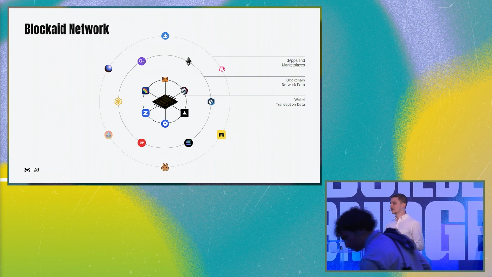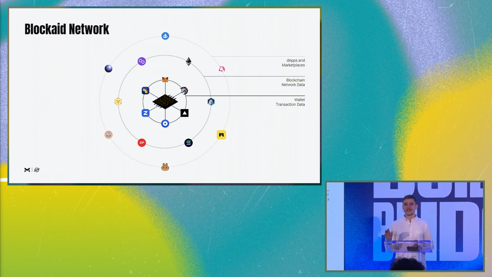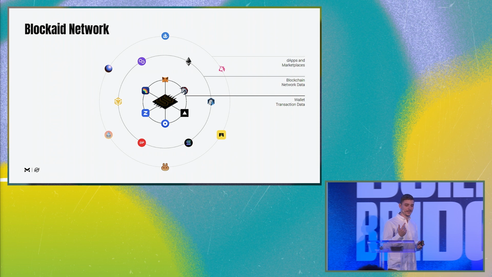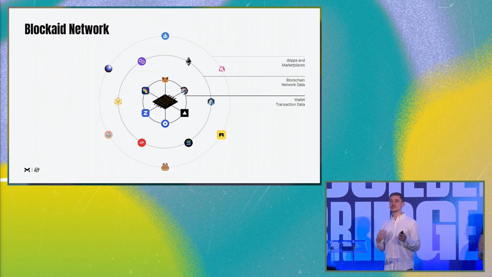Let's say one of you goes on a malicious Dapp and you're about to get drained. The transaction goes through us. We tell you, listen, you're about to get drained. At that moment, we will flag that Dapp as malicious, so you're protecting the next user that will go on the Dapp. Even before they have a chance to send a transaction, we'll already warn them, listen, this app is malicious.